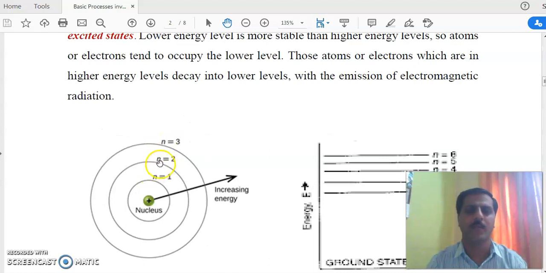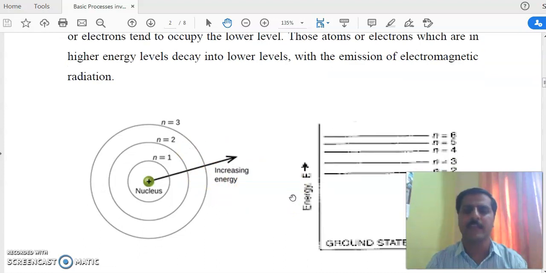Then the next, n is equal to 2, is L shell, the second energy level. n is equal to 1, the first energy level, is also known as ground state. And n is equal to 2 is the first excited state. n is equal to 3 is the second excited state, third level.